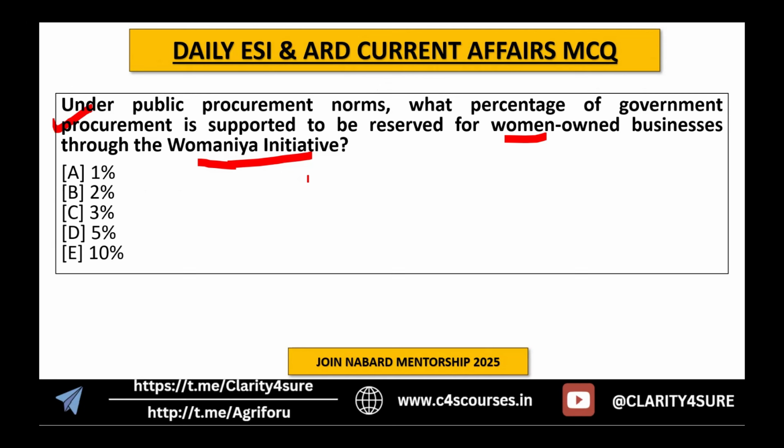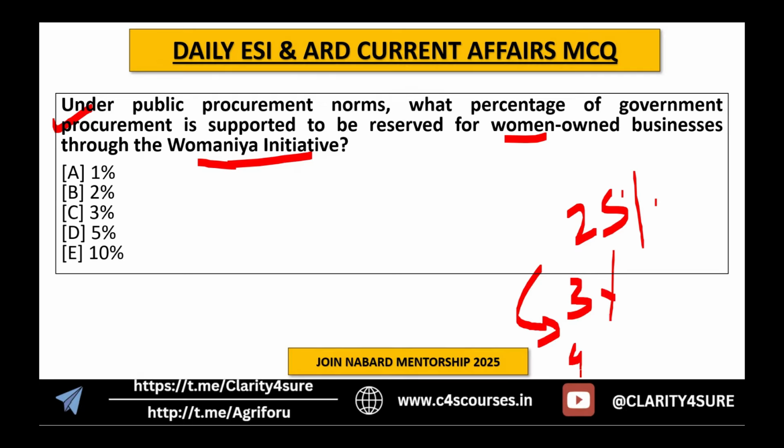Last year in prelims they asked about the 25 percent of total mandated procurement by the government and PSUs from MSMEs. Under the 25, there are two subcategories: 3% should be from women and 4% from SC/ST MSMEs. So total 25 from all MSMEs, 3% from women MSMEs and 4% from SC/ST MSMEs.